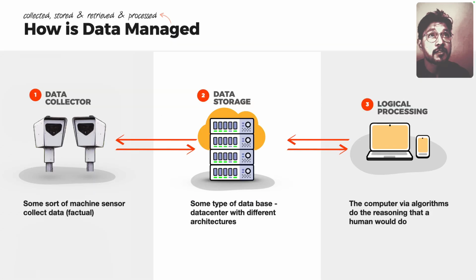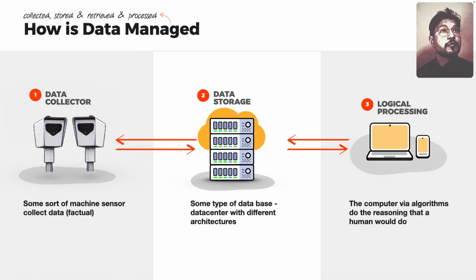And finally, now let's have a look in the context of complex system, computers. That's where the word data comes in. Data is when any kind of information is stored on a computer. So let's see how data is collected, stored, retrieved, and processed.